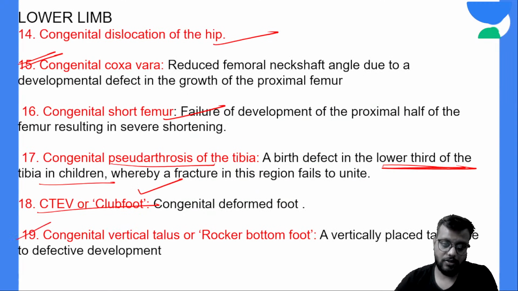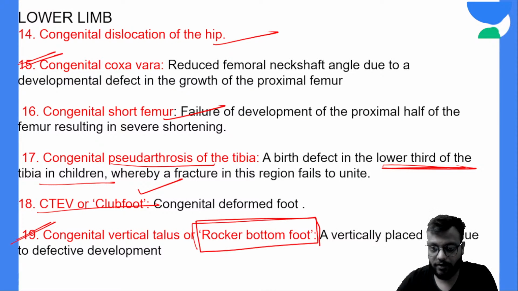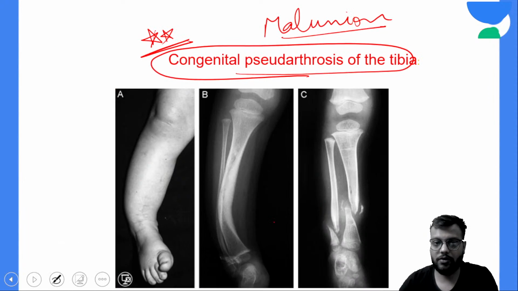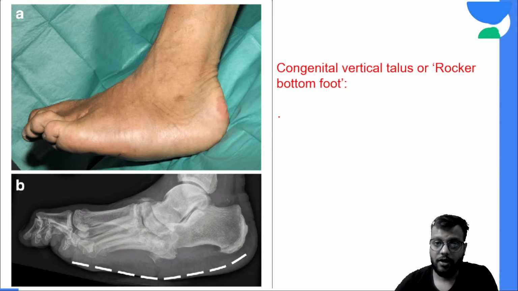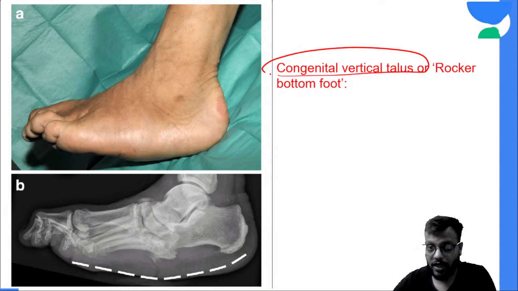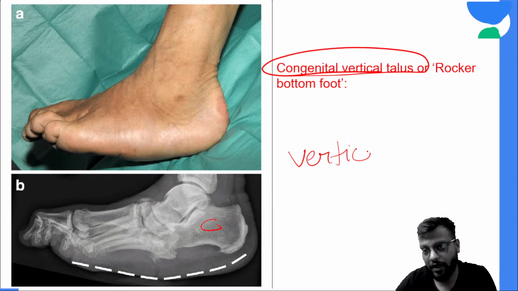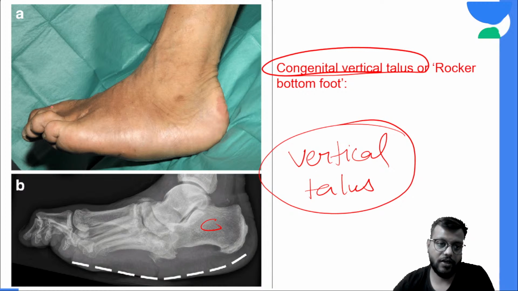Now last is the rocker bottom foot. What happens in rocker bottom foot? This is your rocker bottom foot where you have a congenital vertical talus. Here you can see this is your calcaneum, this is your talus. So the talus is vertical congenitally, which will lead to the congenital rocker bottom foot like this. This is your rocker bottom foot.